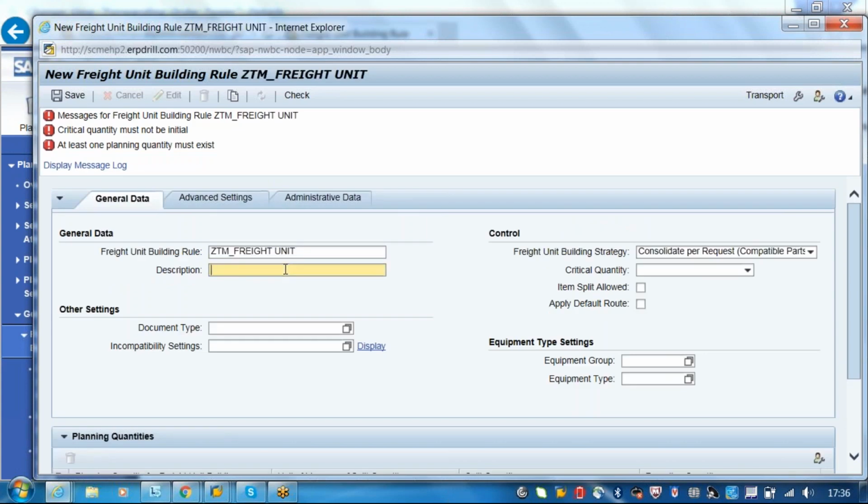This is the description I will put. FUBR is nothing but freight unit building rule. Just see here, freight unit building rule strategy. So what is this freight unit building rule strategy?